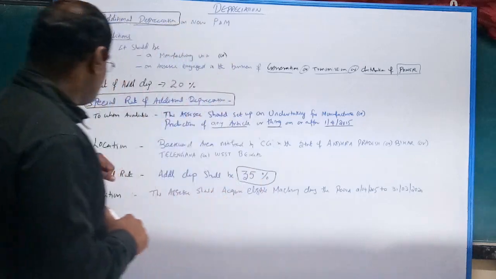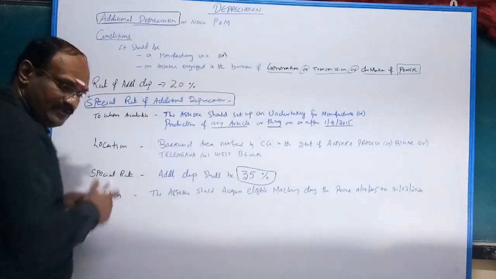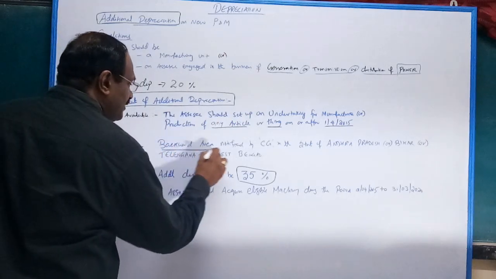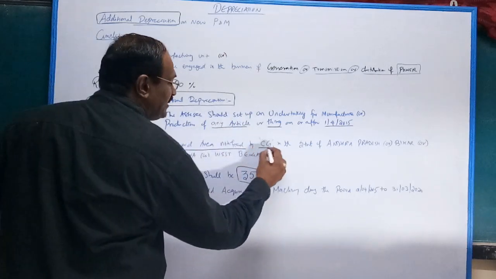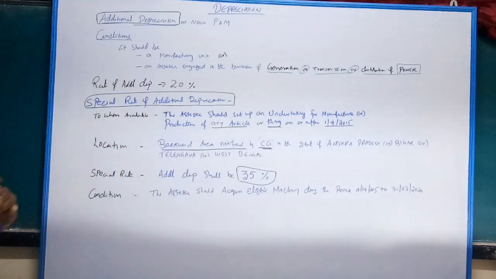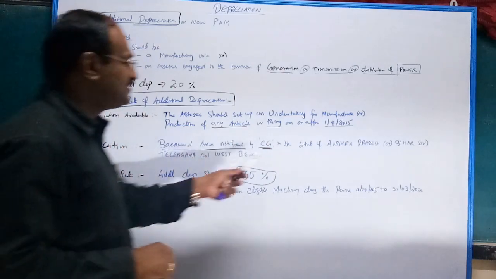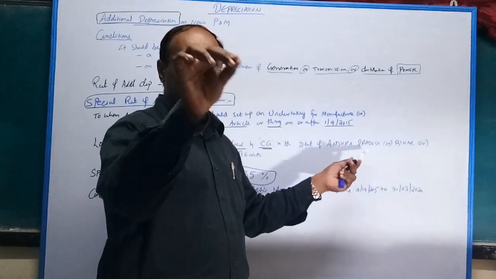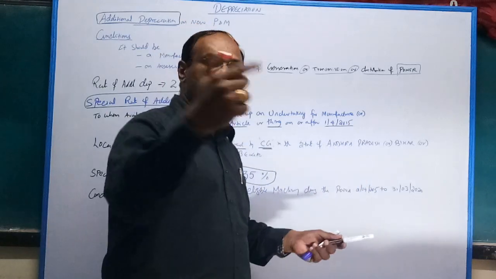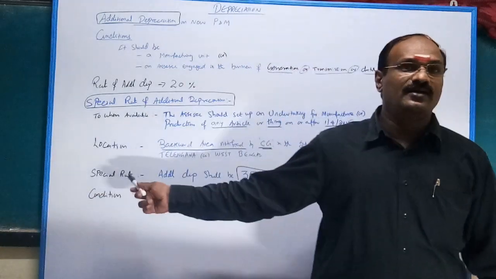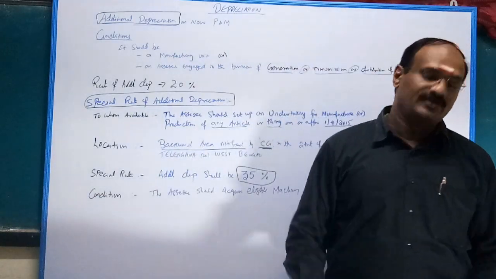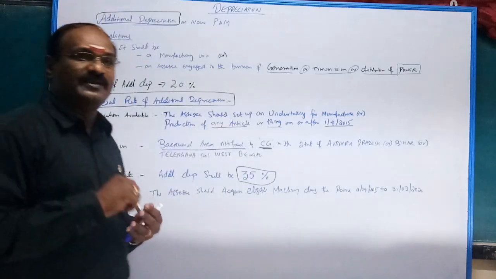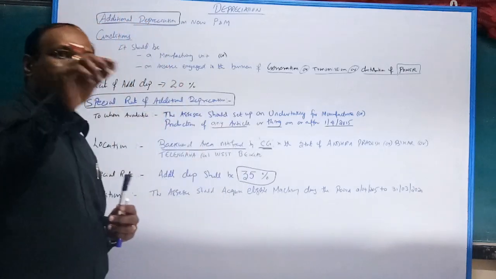For example, location, backward area, very important. Backward area notified by the central government: in the state of Andhra Pradesh, Bihar, Telangana or West Bengal, only these 4 states.